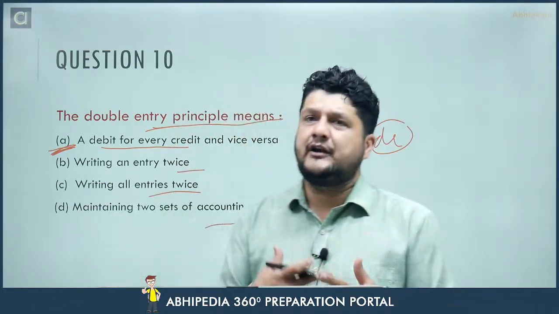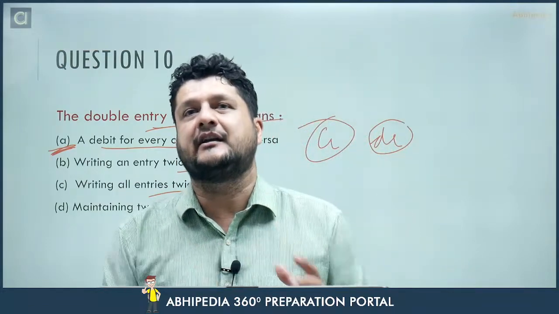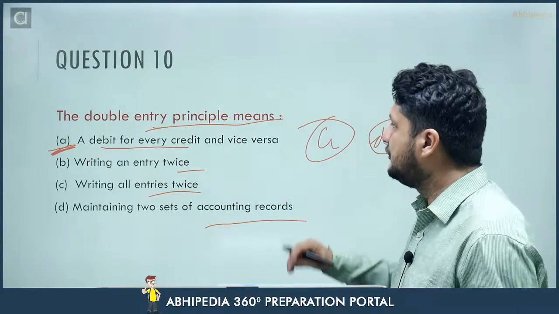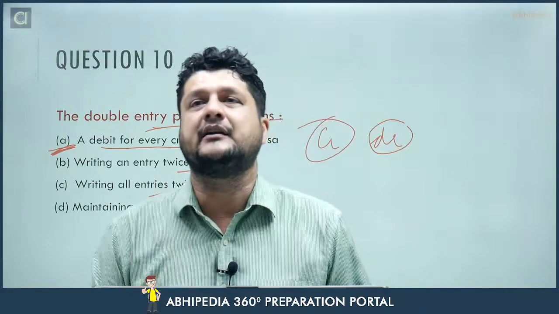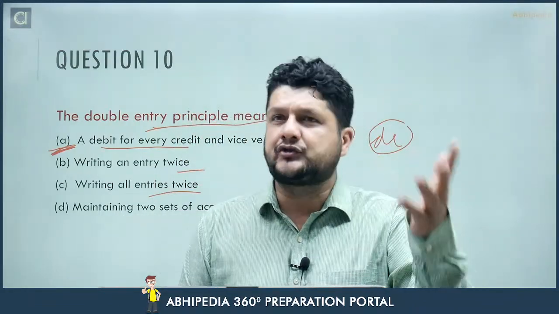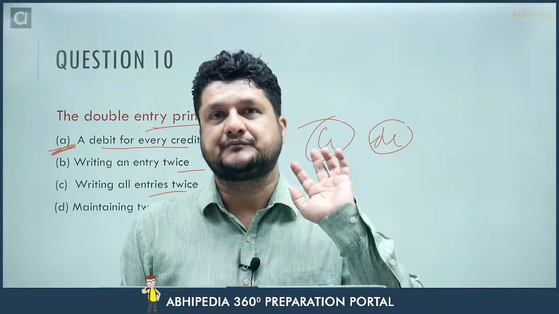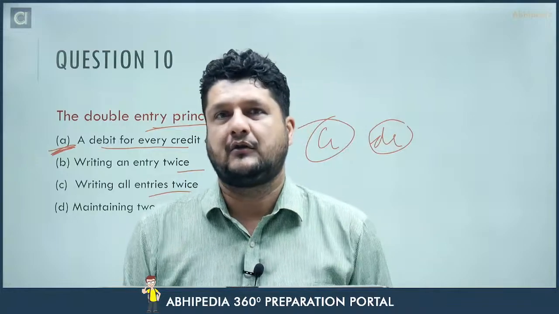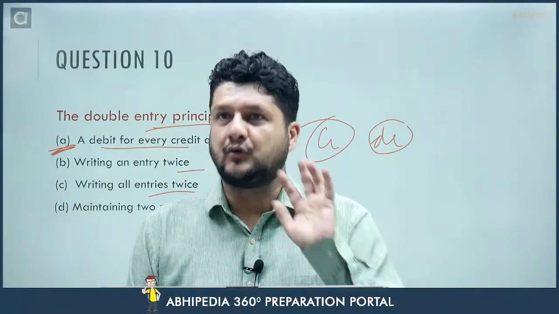When we do journal entries, or crack a question related to journal, you should be knowing the rules of debit and credit, whether you use traditional rules, modern rules, or a mixture of all the rules, but you must know the rules.